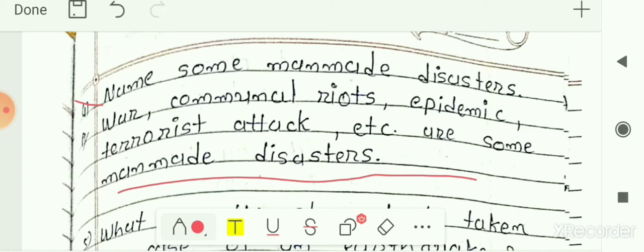These are some examples of man-made disasters, which happen because of a person or a group of people.